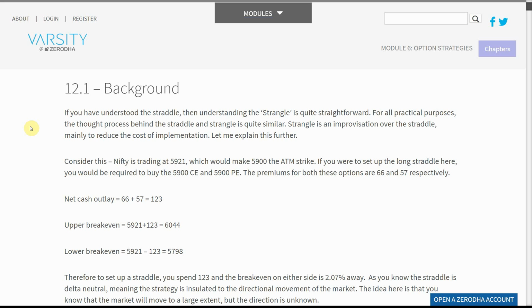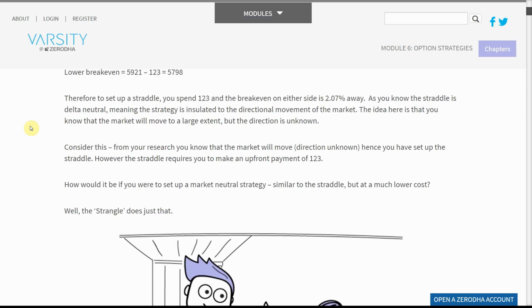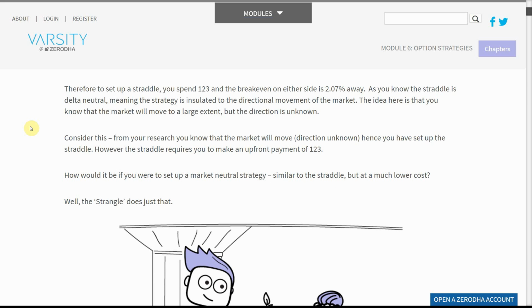Net cash outlay equals 66 plus 57 equals 123. Upper break-even equals 5,921 plus 123 equals 6,044. Lower break-even equals 5,921 minus 123 equals 5,798. Therefore, to set up a straddle, you spend 123 and the break-even on either side is 2.07% away.